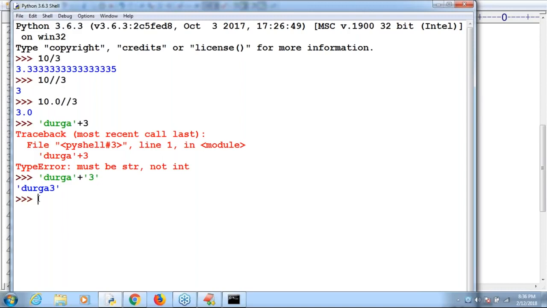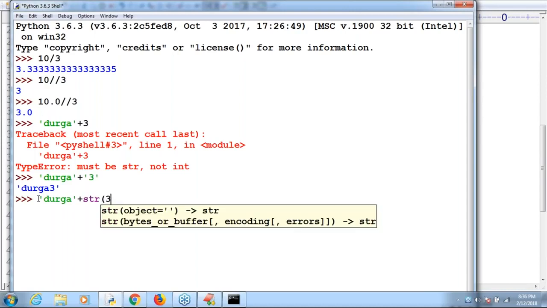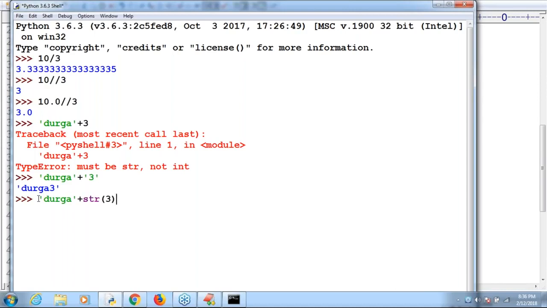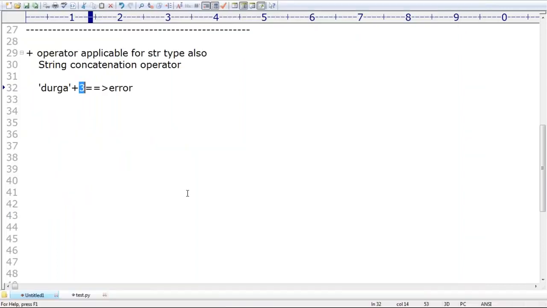Remember. Next one, if you want Durga plus str of 3, can you please tell, is it valid or not? Str of 3 will become what? Str of 3 will become string only. String plus a string. Durga 3 perfectly itself is the answer. Don't worry about that. Only one rule: if you want to apply plus operator for the strings, compulsory both arguments should be string type only. That's what you people should be aware of. Clear? Are you able to understand? That's all.